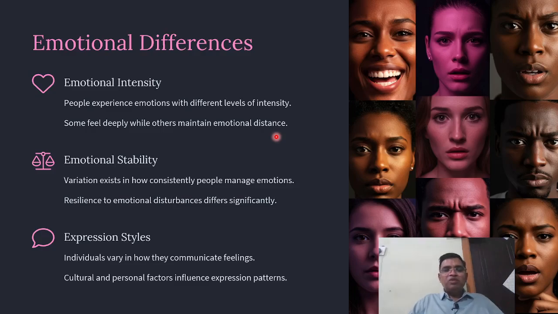Some express very easily, some may not. Emotional stability: how consistently people manage emotions varies significantly. Some are disturbed, some are not. So there is a variation in emotional stability.